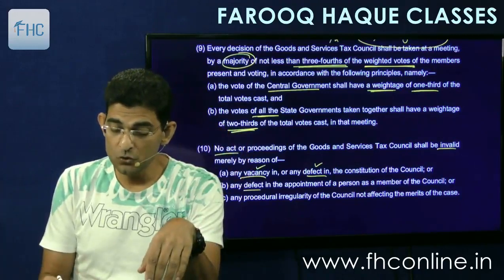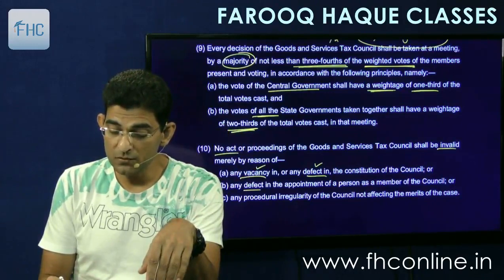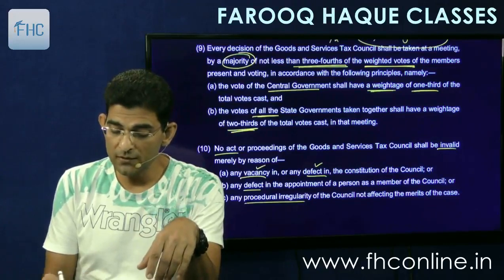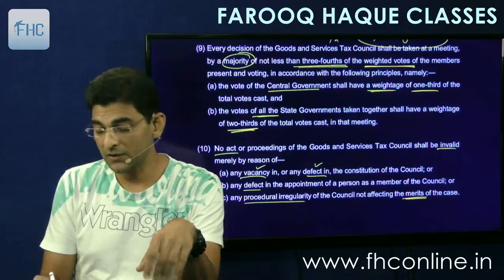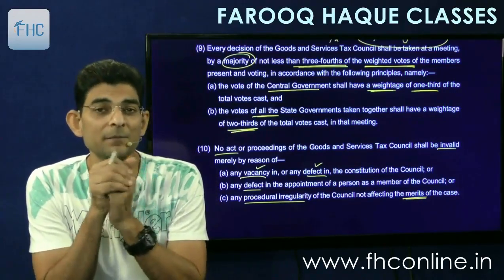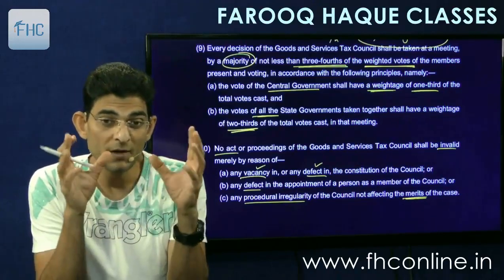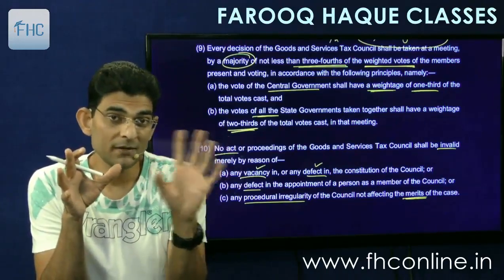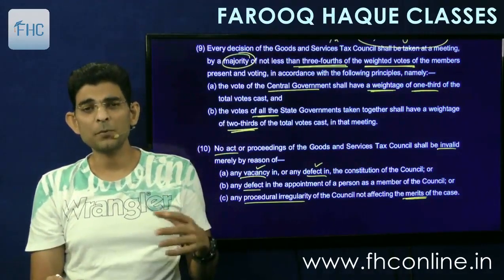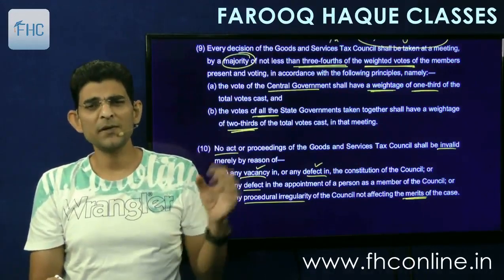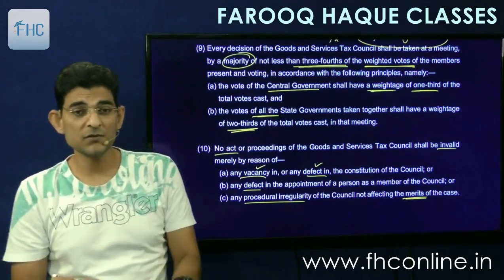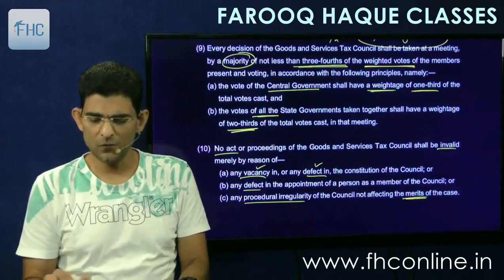Secondly, any defect in the appointment of a person as a member of the council, or any procedural irregularity of the council not affecting the merits of the case. Procedural irregularities are always condonable, pardonable. There are two things, law and procedures. Law cannot be diluted, but procedures can be diluted. Like for example, the meeting was not called properly, the quorum was not there properly, and so on and so on. These are procedural irregularities. There was defect in giving the notice. These can be condoned on merits of the case.